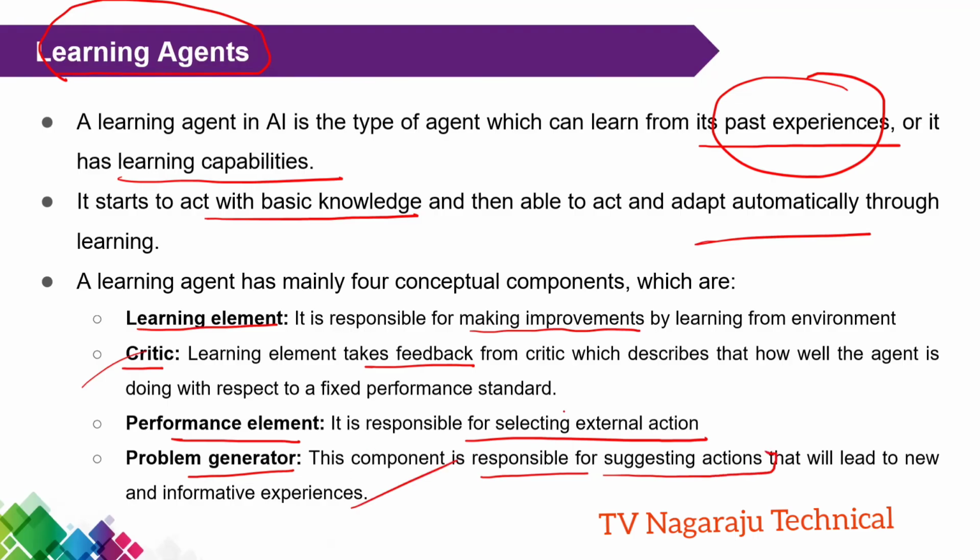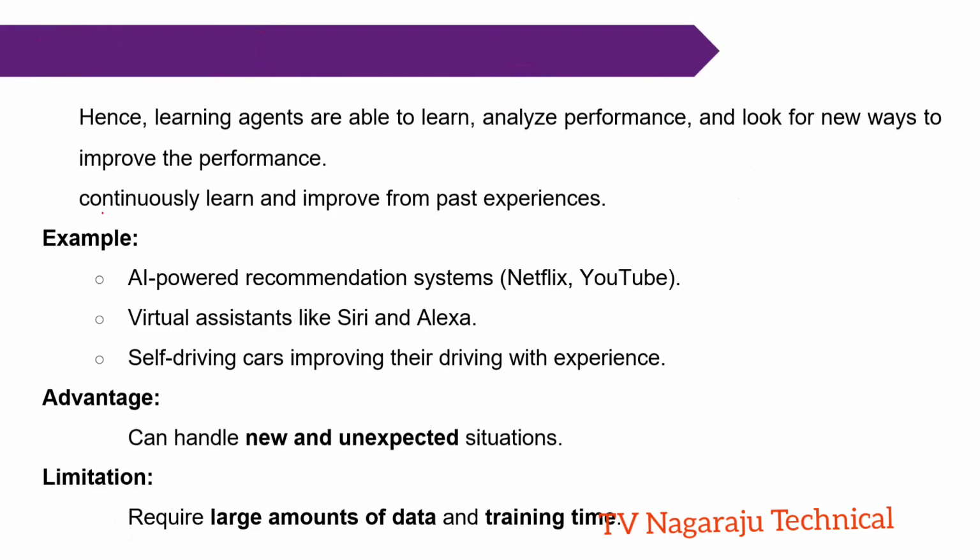Now you got it. What is the final aim? The final aim is learning the information daily. So daily they learn the information and analyze the performance, and after analysis they use some new ways of improving the performance. The simple point is to continuously learn and improve from past experiences.